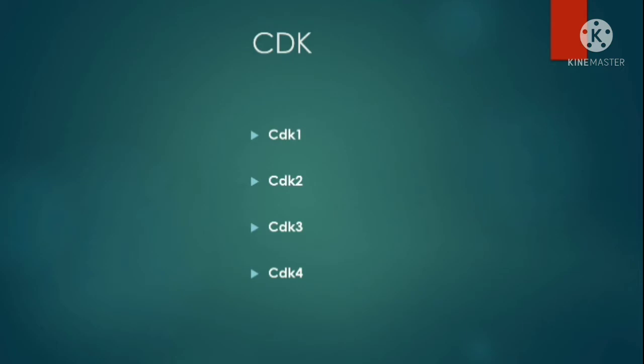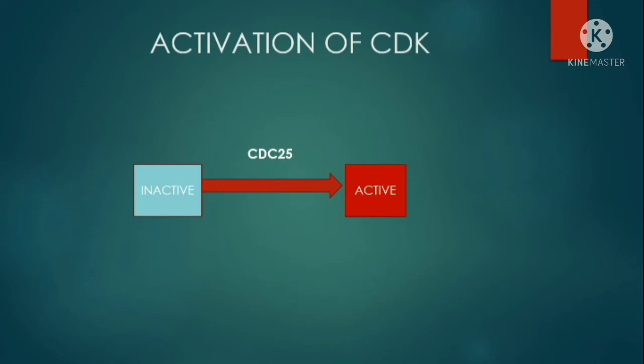The CDK1 is involved in G2M transition. The CDK2 and CDK4 are involved in G1S transition. And the CDK3 is involved in G0, G1 transition. Cyclin-dependent kinases need to be associated with cyclins for their functional activation. But some inhibitory groups added to them by other proteins prevent this from happening.